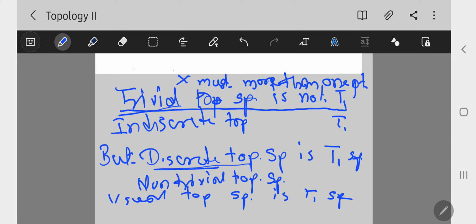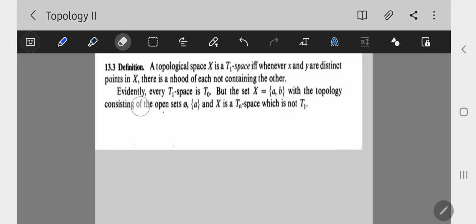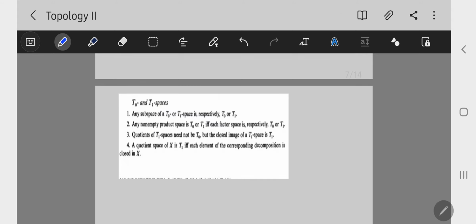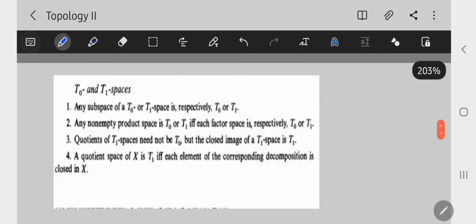Now the relation between T0 and T1. Here every T1 space is T0 but the converse is not true. For example, if X equals {a, b} with topology consisting of open sets phi, {a} and X, we know this is a T0 space, but it is not a T1 space, so the converse is not true. Now some results related to T0 and T1 spaces, that is, results for subspace, product space, and quotient space.